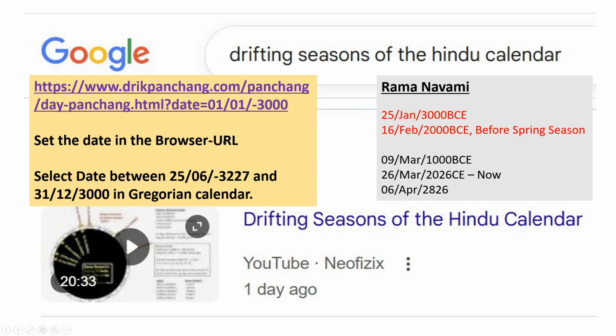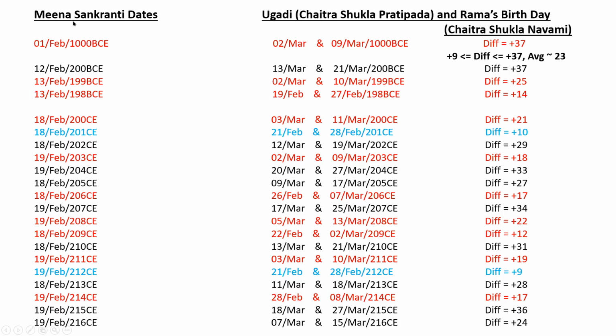So on the browser, we can set this minus sign here, so we'll go back to 3000 BCE. It doesn't seem to work within the tab inside the page, but we can set the date in the browser URL, and it works between 3227 BCE and 3000 BCE, about 1000 years into the future. So let's look at it.